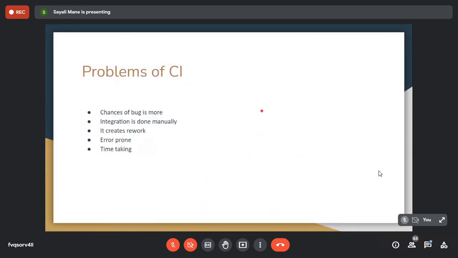Now this is a problem of CI. Before going to the problem, CI stands for continuous integration. So what is continuous integration? If you remember, what is continuous integration? Again, no technical term. Whatever you know related to CI, continuous integration, you can speak or simply type it in the chat box. Continuous integration.